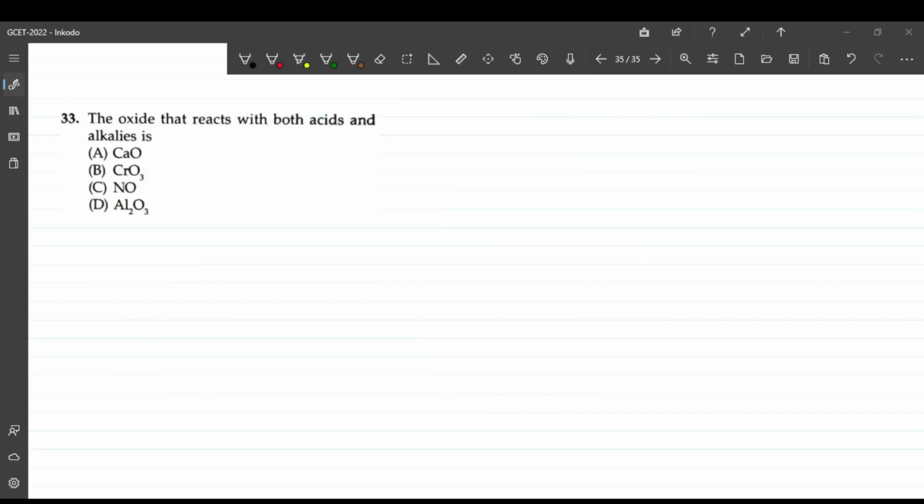Question 33. The oxide that reacts with both acids and alkali. The oxide which reacts with both acid and alkali should be amphoteric in nature. You have to identify which oxide is amphoteric. Amphoteric means it can act as an acid as well as a base. Among these, if you consider all the oxides, aluminium oxide is amphoteric in nature. So the answer is option D. This is going to react with both acid as well as alkalis.